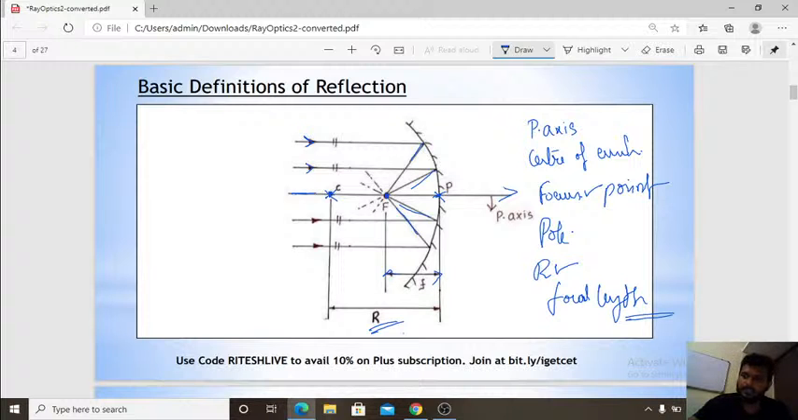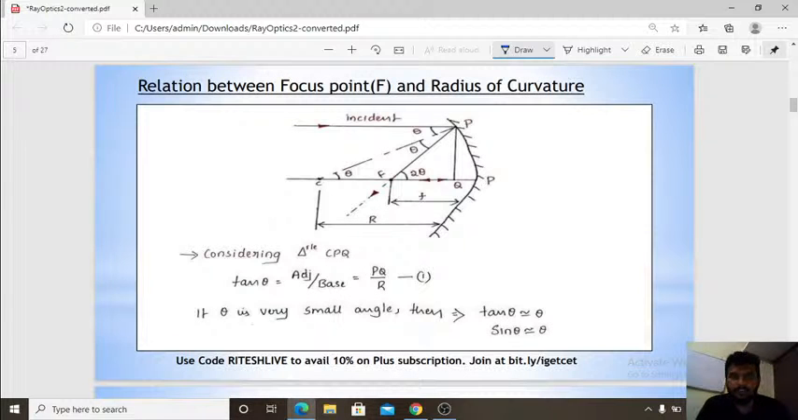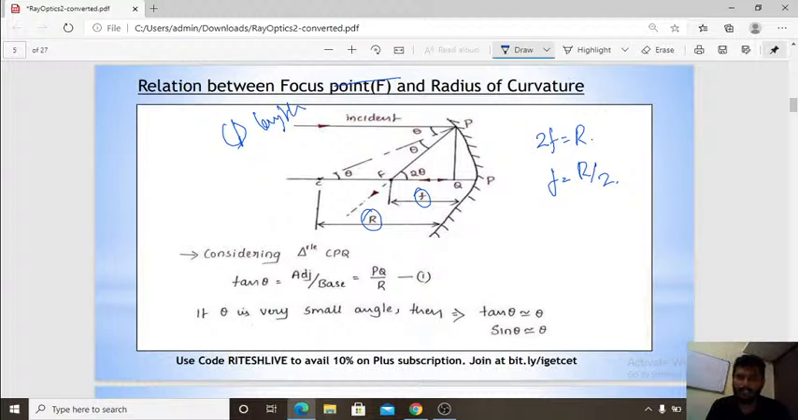Okay. So we go for the next: the relation between the focus point and the radius of curvature. So for now the focus point, this is the focal length. The relation between focal length, that is small f, and radius of curvature. When you observe the figure, you can directly say 2f is nothing but r, or else f is nothing but r by 2. Directly you can say, but you need to prove.